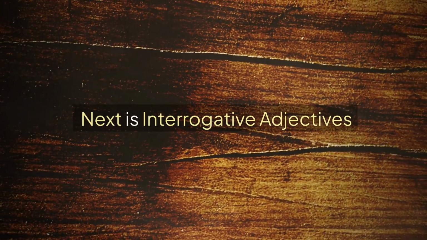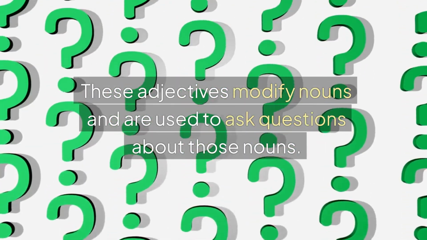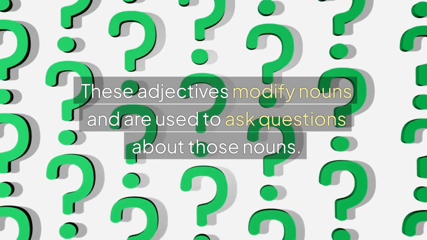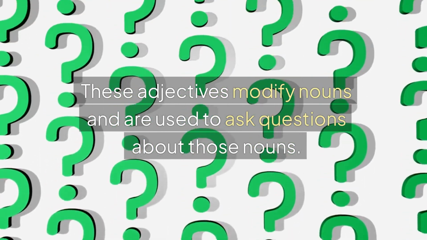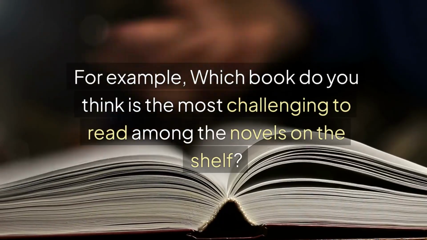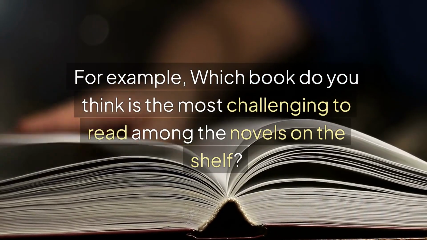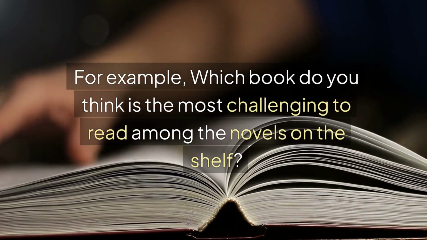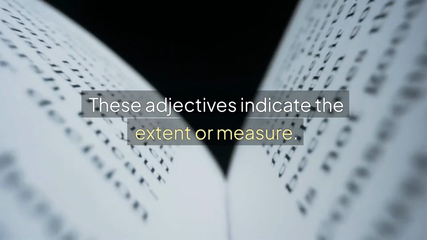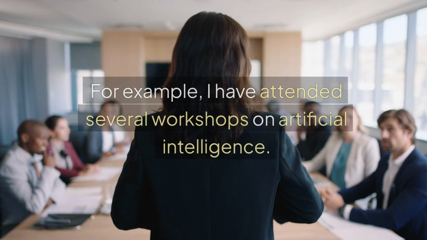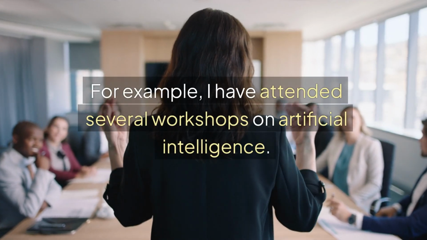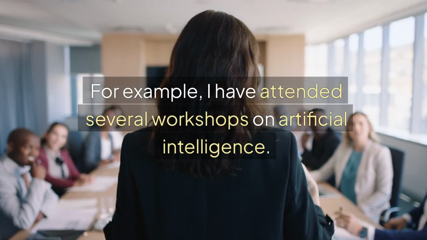Next is interrogative adjectives. These adjectives modify nouns and are used to ask questions about those nouns. For example, which book do you think is the most challenging to read among the novels on the shelf? Then, adjectives of quantity. These adjectives indicate the extent or measure. For example, I have attended several workshops on artificial intelligence.